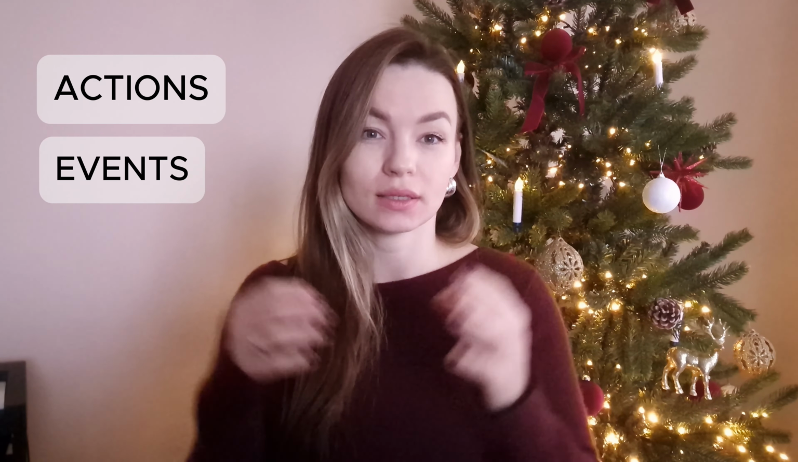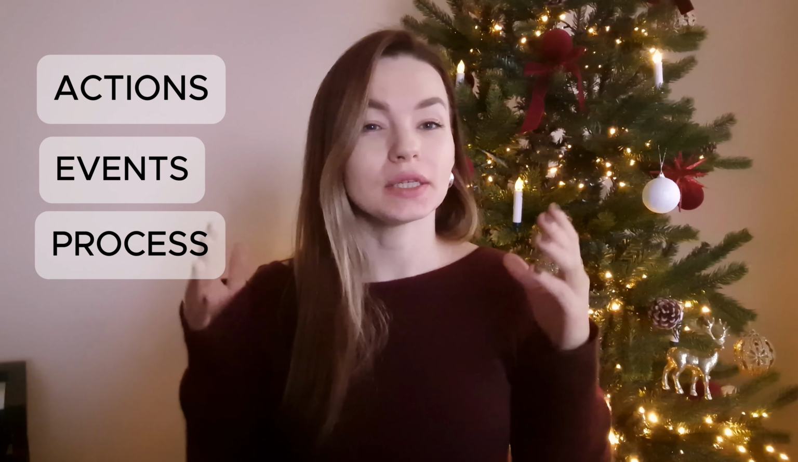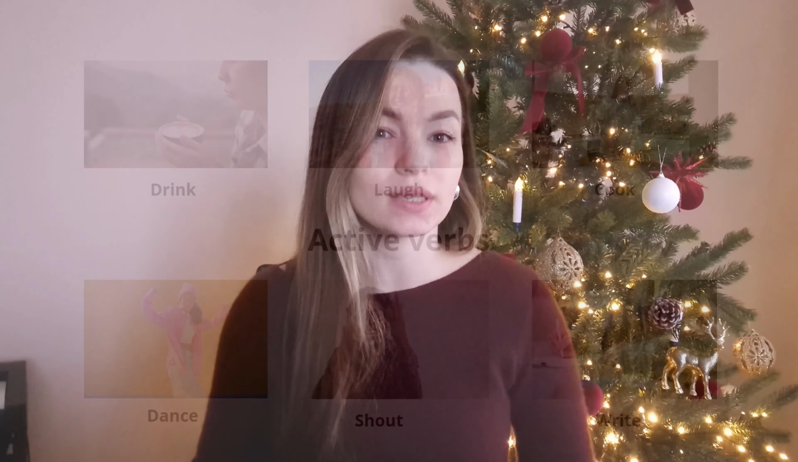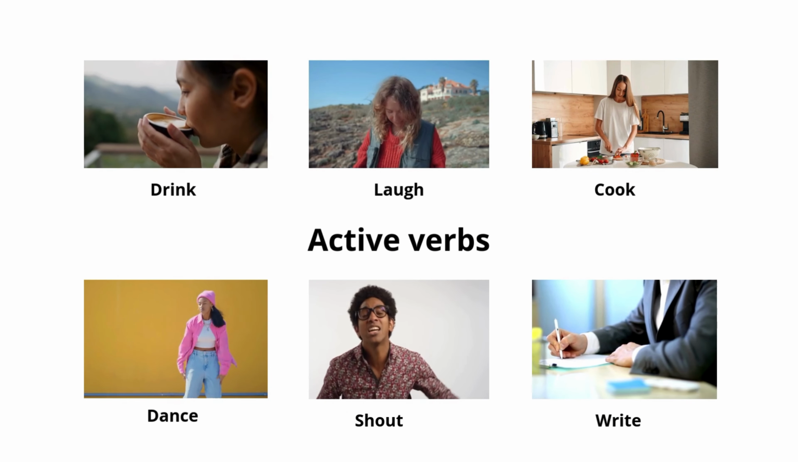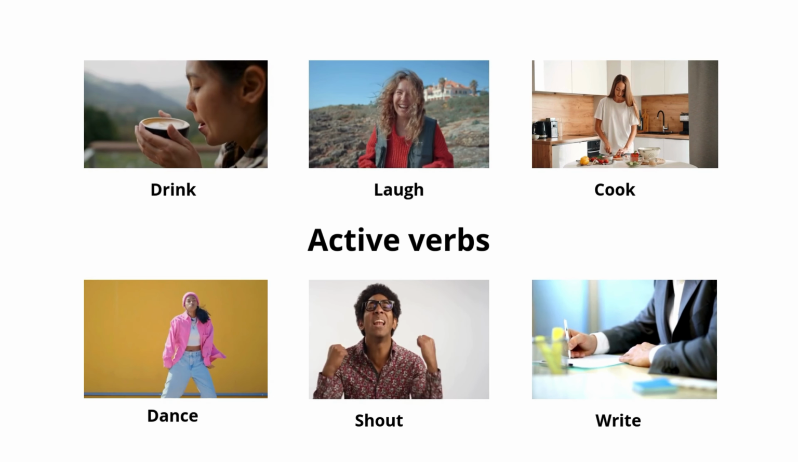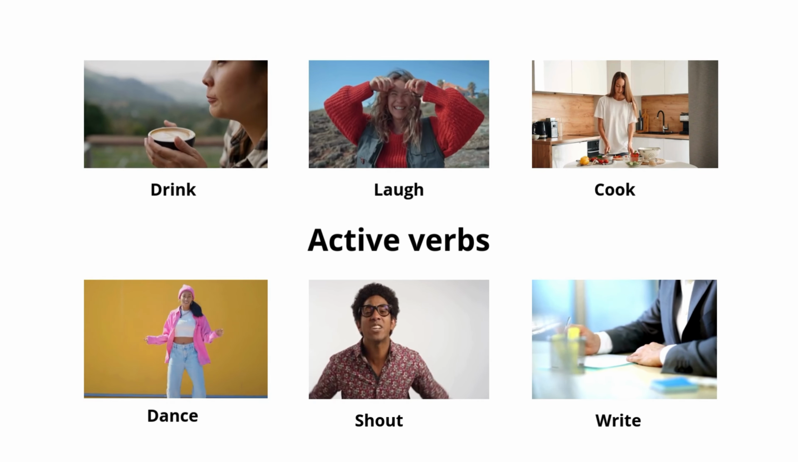Let's remember the difference between stative verbs and active verbs. Active verbs are verbs that describe actions, events, or processes, and they are very dynamic by their nature. They show movement and they show change over time, and in most situations they are physically visible. For example, drink, laugh, cook, dance, shout, write. All of them show an action.